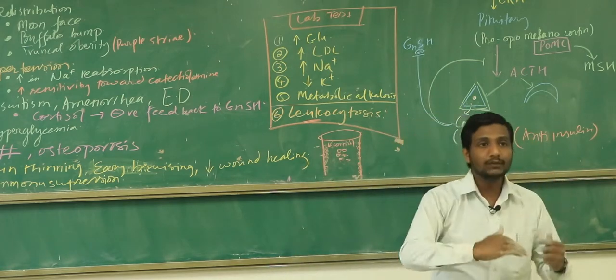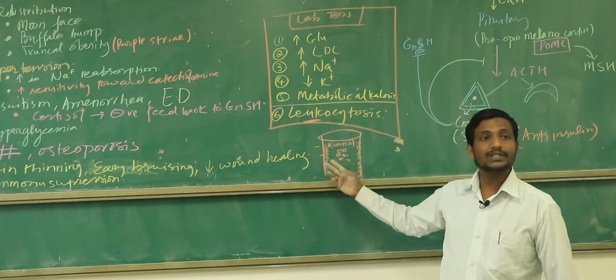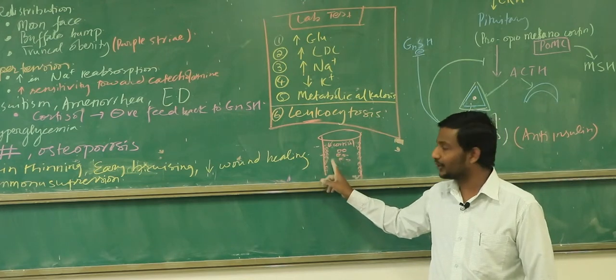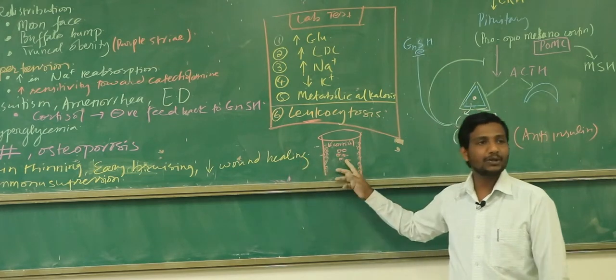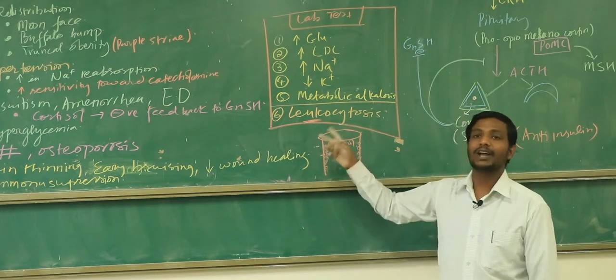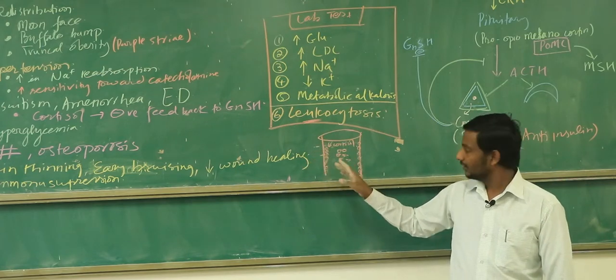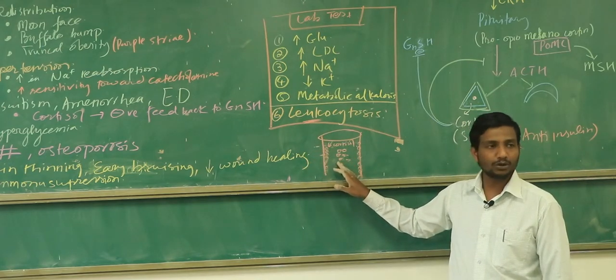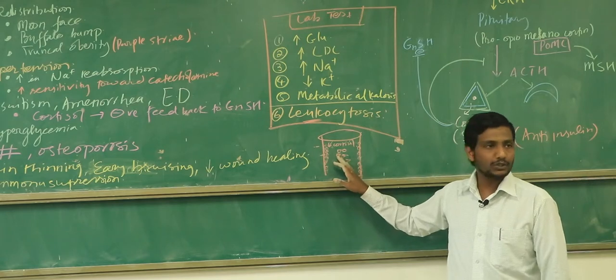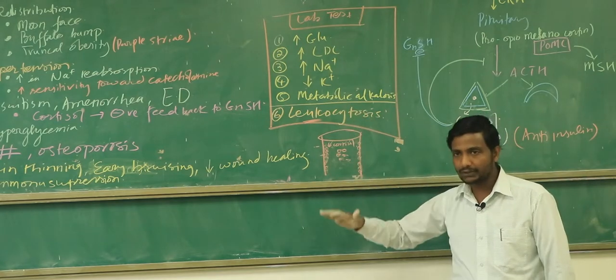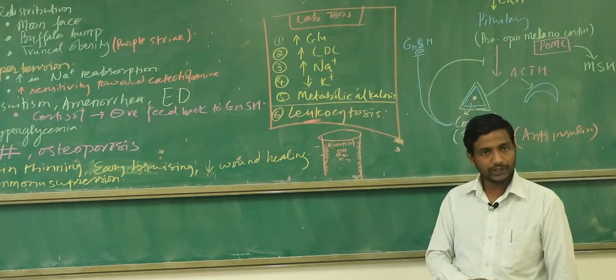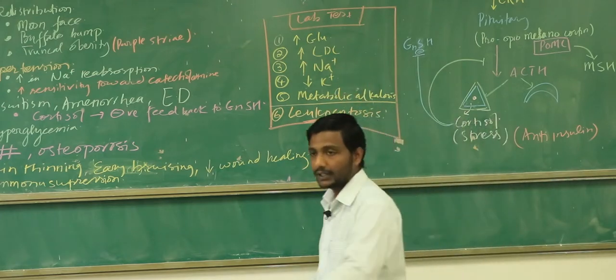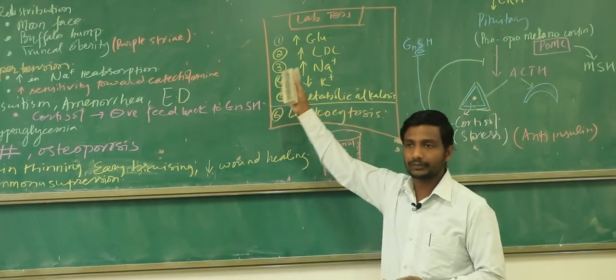Because it is going to decrease the inflammation, but the WBC count is high. But this WBC count is not high because of the bone marrow. This WBC count is high because of which process? Demarginalization. So it means that after some time, when the cortisol level is okay, these WBCs will find out there is no infection, then again they are going to come back to the normal level. Clear what I'm saying? So these are the common lab values of Cushing syndrome. Okay, so can I erase this thing?